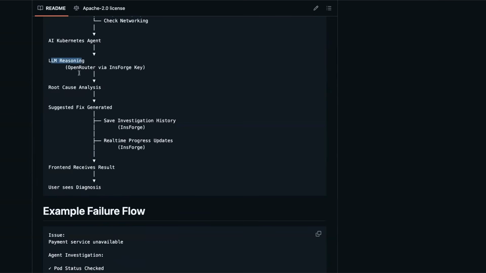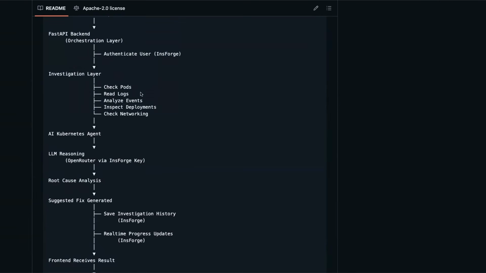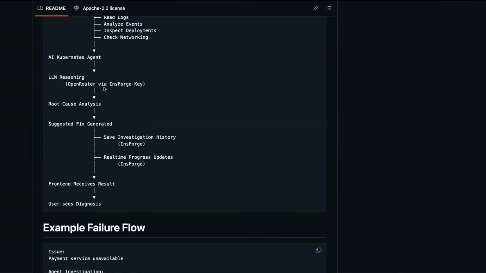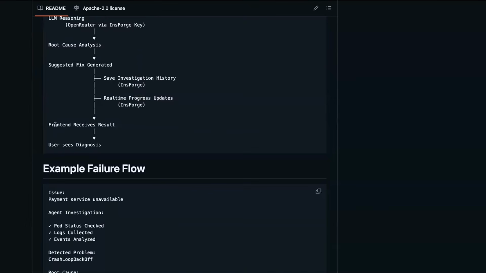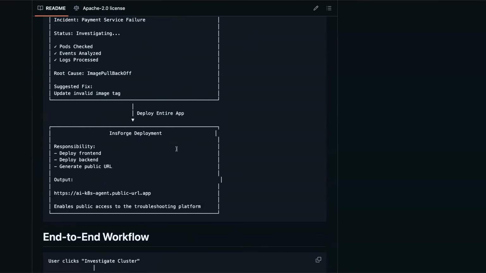As I told you, we will use OpenRouter through the InsForge API key. On the InsForge platform, you will find the OpenRouter API key. Using that, we will send this entire information to LLM reasoning. The LLM would perform the root cause analysis and come up with a suggested fix. Instead of just returning that to the end user, we will also save that information within the InsForge platform for investigation history, and we'll show the end user real-time progress updates. So this is how the end-to-end user workflow would look.